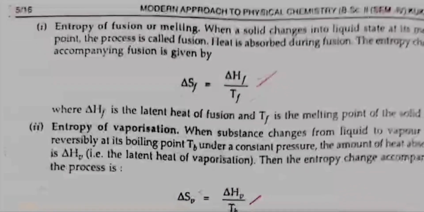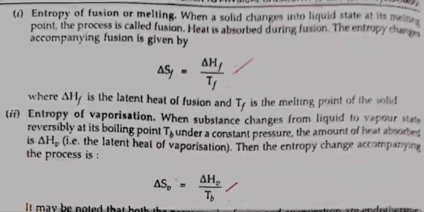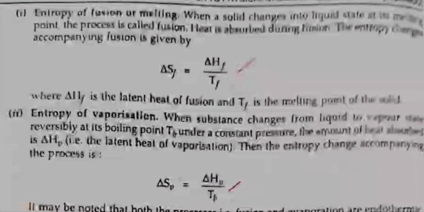First, entropy of fusion or melting. When a solid changes into the liquid state at its melting point, the process is known as fusion. Heat is absorbed during fusion. The entropy change accompanying fusion is given by delta SF is equal to delta HF by TF, where delta HF is the latent heat of fusion and TF is the melting point of the solid.